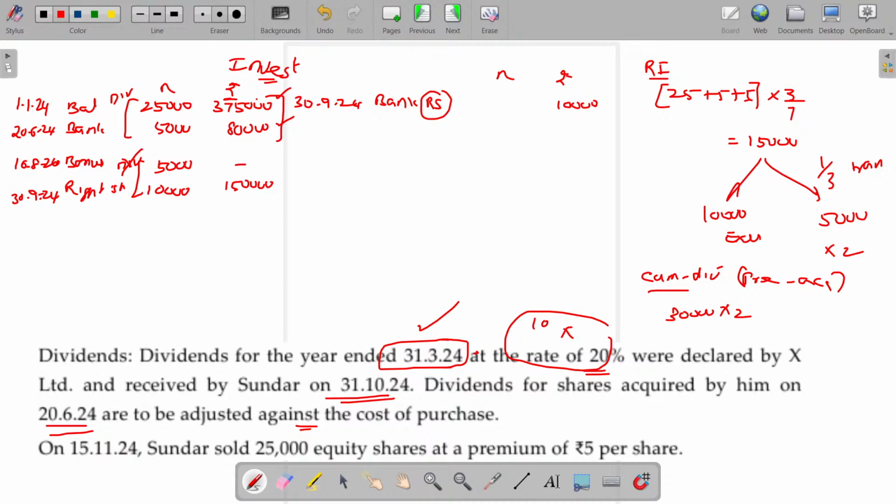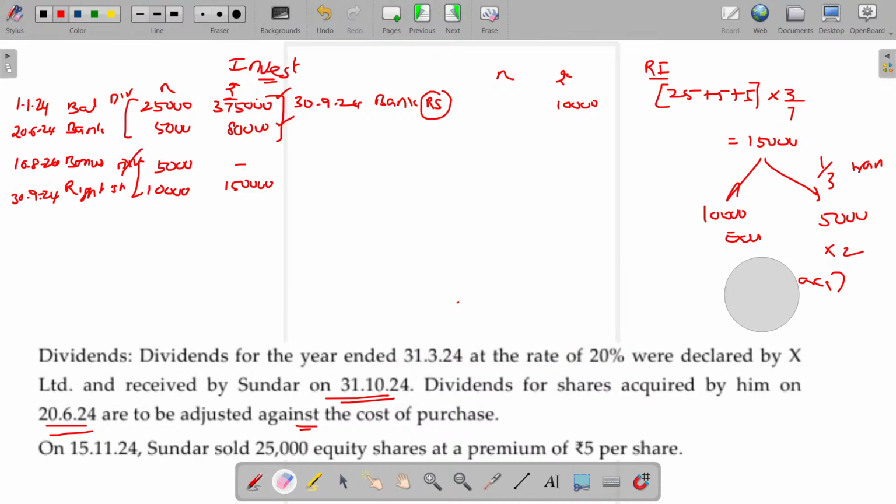So from this, it's very clear we are currently getting the dividend for 2 shares: for 25,000, and another 5,000, for which of course dividend is not eligible.